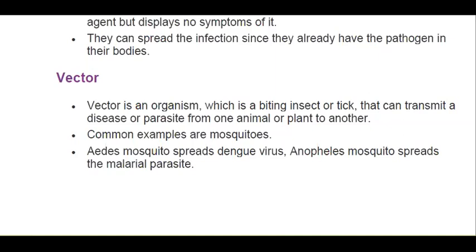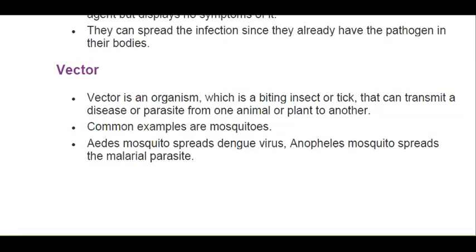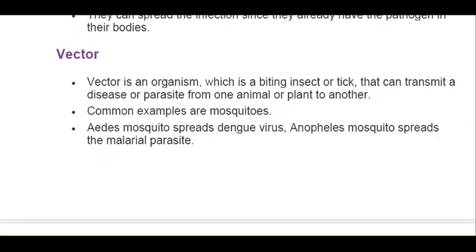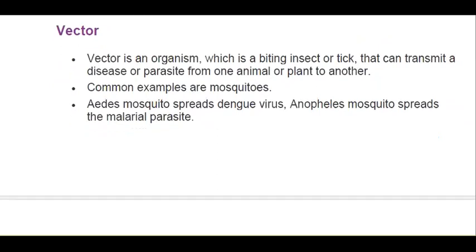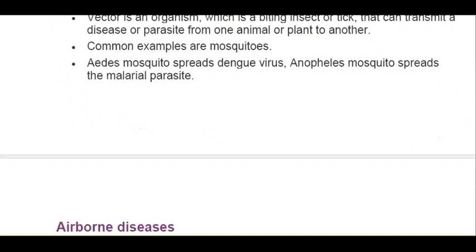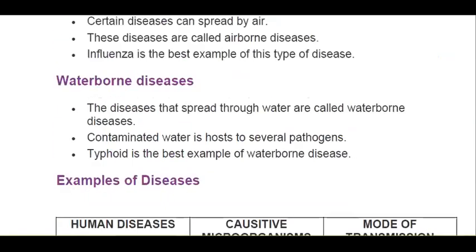In this context again, let me tell you, the female Anopheles mosquito spreads this malarial parasite more because they are in need of more blood, because blood is providing them nutrition to lay eggs. So female Anopheles mosquito spreads the malarial parasite more than the male mosquito. Is that clear? So vectors are organisms that can transmit the disease from one person or plant to another person or plant.